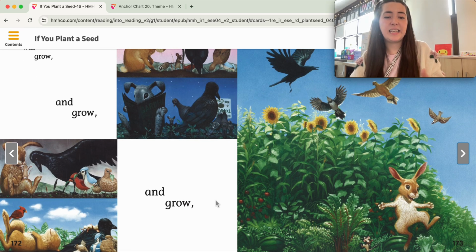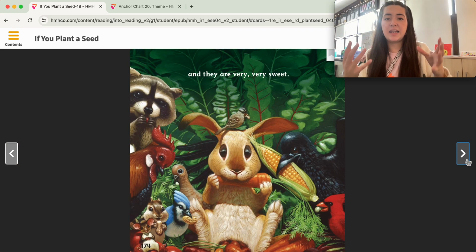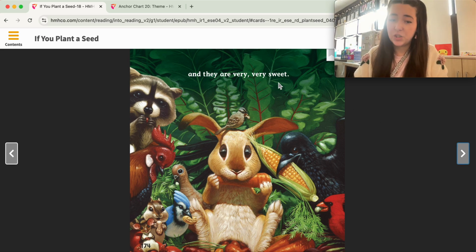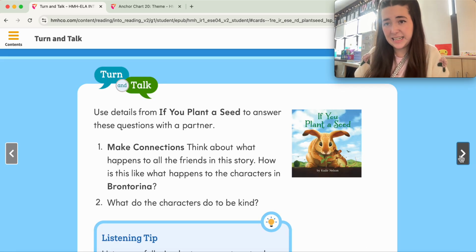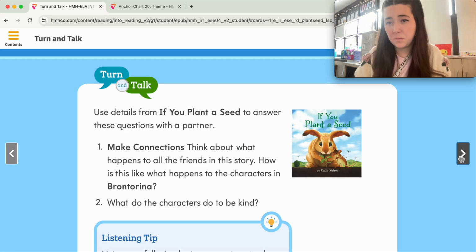So I see here that they ended up planting other things for the animals, and those seeds of kindness grew and grew and grew, and they are very, very sweet. So we want to be thinking about the lesson that we are learning from this today, okay? So what the characters do and what lesson we can get out of this.